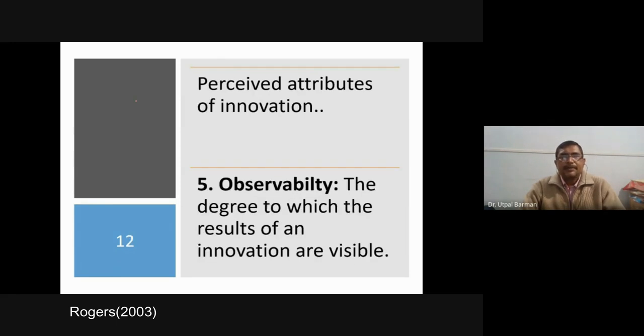In case of observability, if it is easy to identify the result, if the result is observable, then people will take a decision quickly based on the observed result. And if in some cases, even after adoption, they will not get the result quickly or can't observe the result, then the rate of adoption is also low. Like urea: immediately you will get a very good result after application of urea in a crop. But in case of potash, that means the result you will not see immediately.